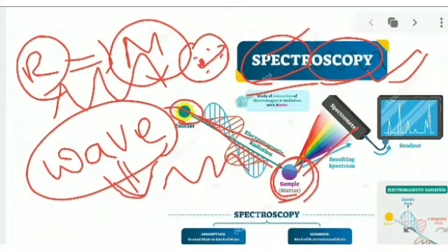This is a functional group vibrating like that. These are common things we can see in the future.